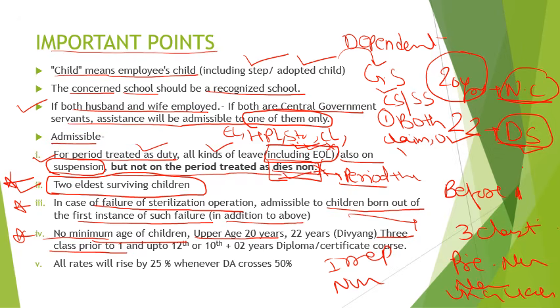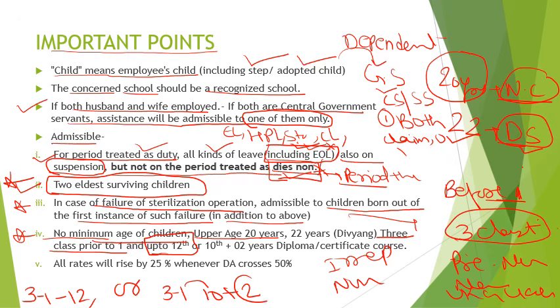So it will be given only for the 3 classes before class 1 and up to class 12. So you can claim from 3 classes before class 1 to class 12, or 3 classes before class 1 up to 10th plus 2 years for diploma certificate course.